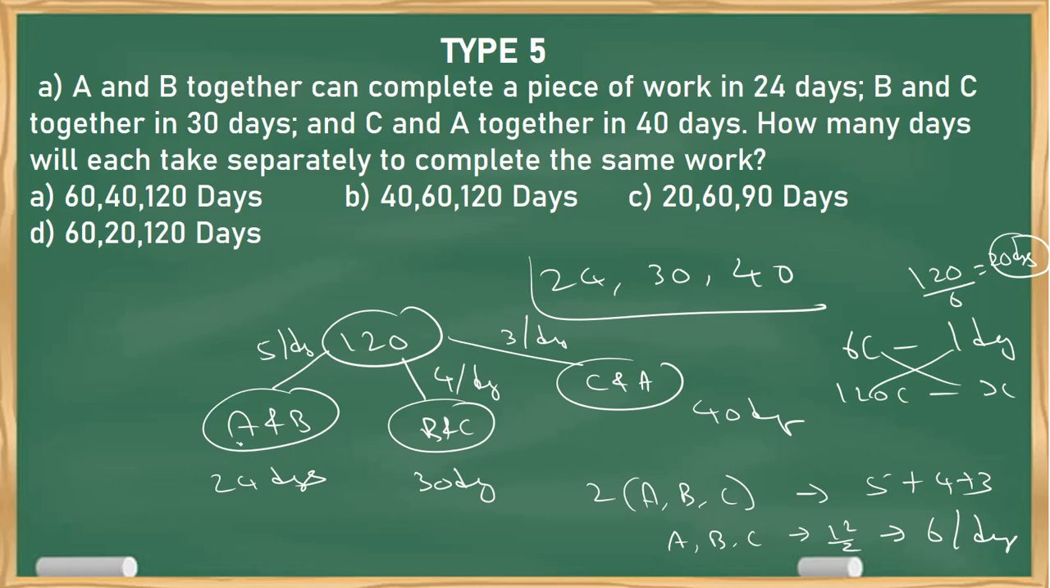So AB takes 24 days to complete the chocolate. ABC 20 days to complete the chocolate. So understood my point? Now I got this total figure. Now I have to find A alone, B alone and C alone. Clear? Now ABC can finish 120 chocolates in 20 days. Now A and B will eat 120 chocolates in 24 days. Getting my point?